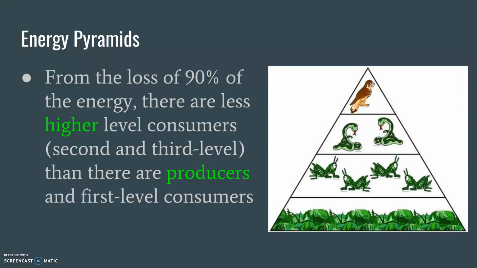This is a little bit of a tricky concept to understand, but really what I need you to understand is a couple things. 1, pizza's yummy. 2, 10% of energy is kept. The rest is tax. And then 3, there's a whole lot of plants, and there's not a lot of big nasty predators. Okay, so those are the 3 big things I need you to get out of today.